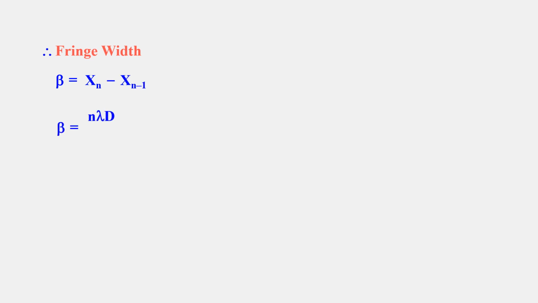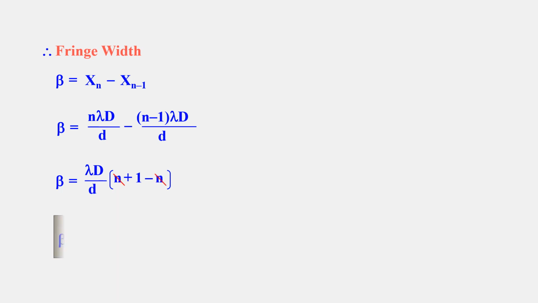Beta is equal to n lambda D divided by small d minus (n minus 1) lambda D divided by small d. So this gives beta equal to lambda D divided by small d into (n minus (n minus 1)), that is n plus 1 minus n, and n and n get cancelled. So the answer will become lambda capital D divided by small d.